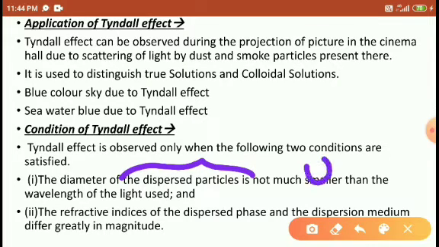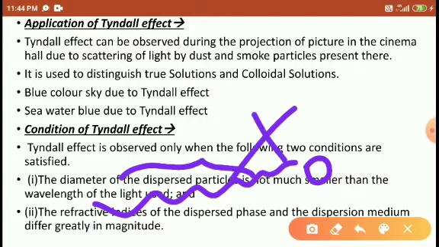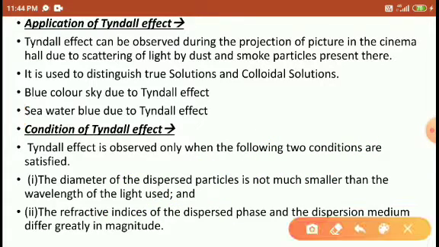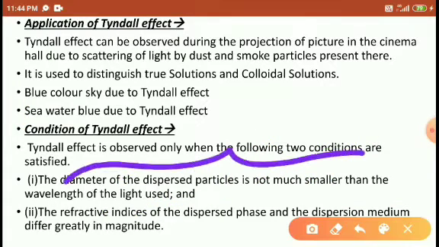The colloidal particle size must not be much smaller than the wavelength of the light. If the colloidal particle size is smaller than the wavelength of the light, we can't find the colloidal particles in the presence of light. So that's why the dispersed particle must not be much smaller than the wavelength.